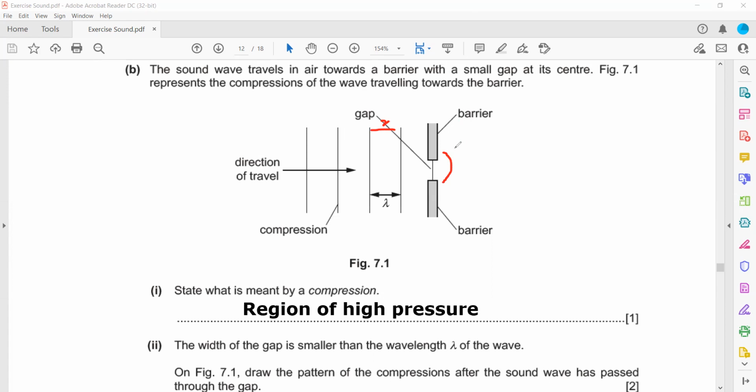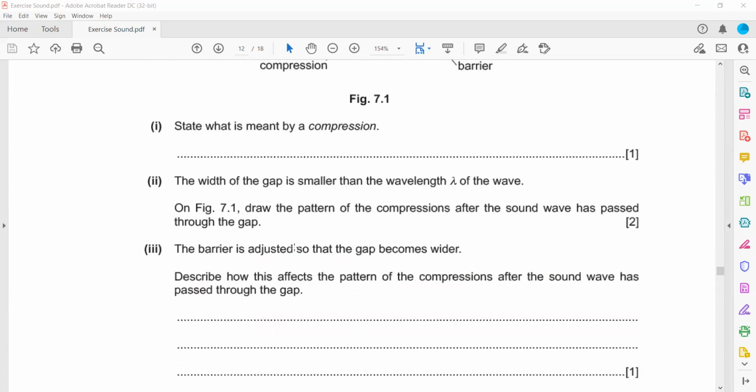So when it is a small, narrow gap, maximum diffraction, but the distance should be the same. If this distance is 2 centimeters, then this distance should also be 2 centimeters. Using a compass, you should draw this wavefront.